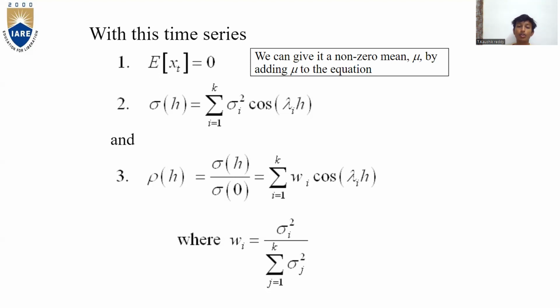Next, rho of h is equal to sigma h by sigma 0, which is the summation from i is equal to 1 to k of wi cos lambda i h, where wi is equal to sigma i square divided by the summation of j is equal to 1 to k of sigma j square.